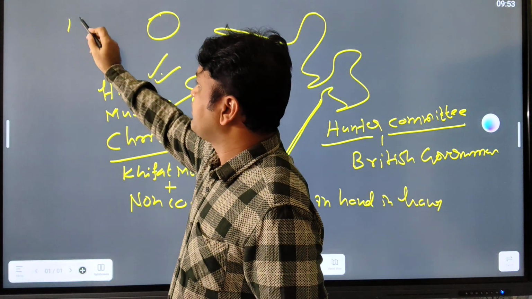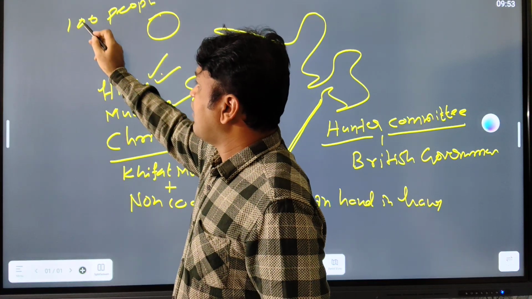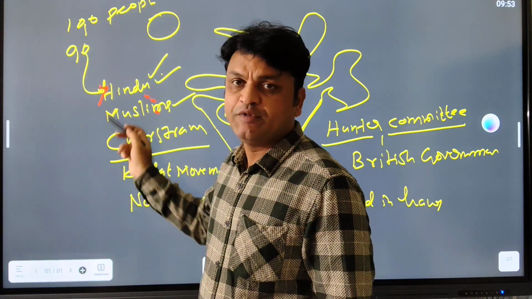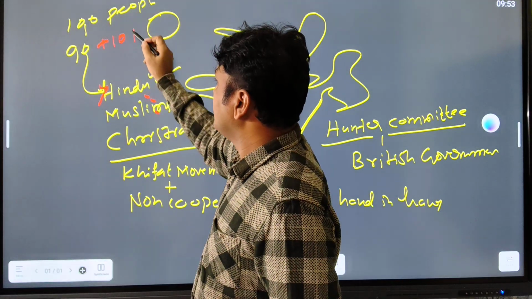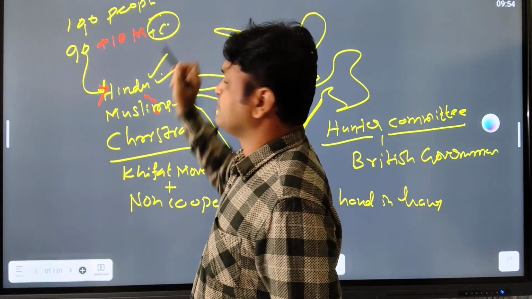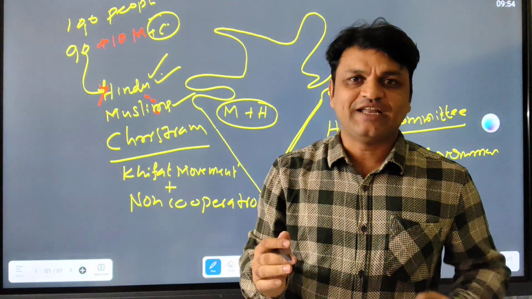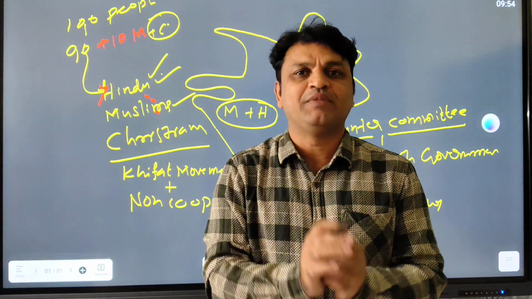Suppose out of 100 people, 90 are from Hindu communities and only 10 are Muslim or Christian. When there is a voting, suppose in your class the majority of students are boys and only 10 are girls.